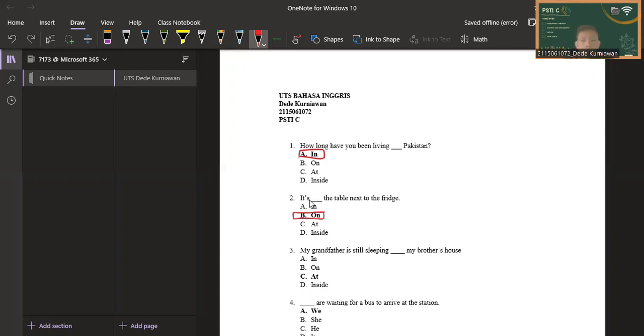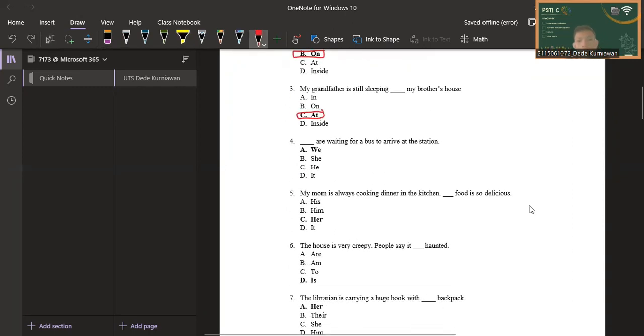For the third question, my grandfather is still sleeping blank my brother's house. To answer this question, we choose C, "at," because the grandfather is not permanently sleeping in his brother's house. So we use "at" for this question.